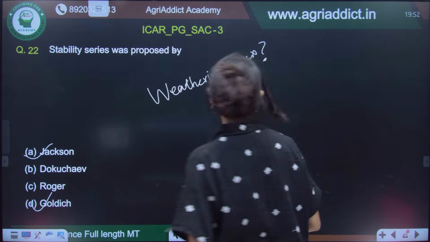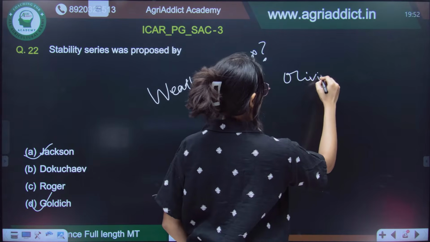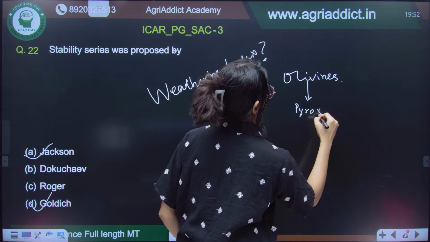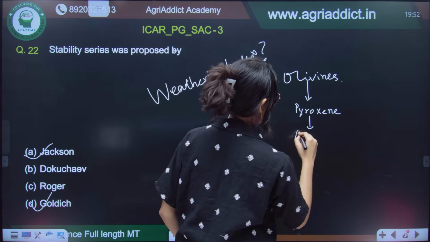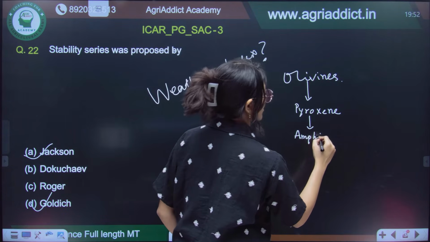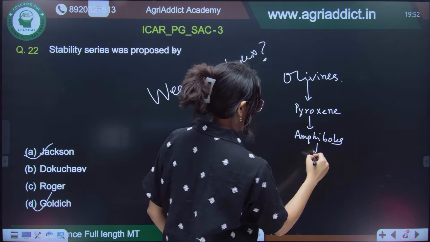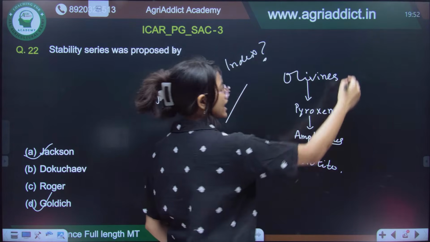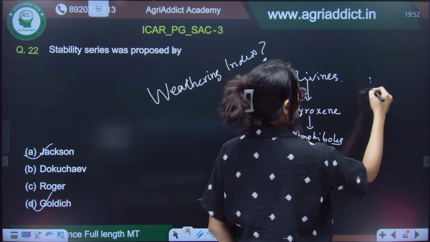In Goldich's stability series, olivines will come, then pyroxene, then amphiboles, then biotite. And here we will have the feldspar series.